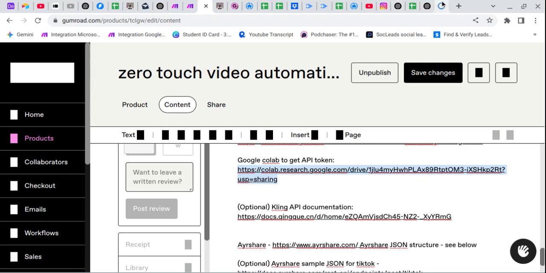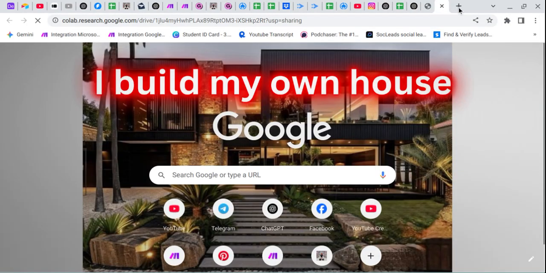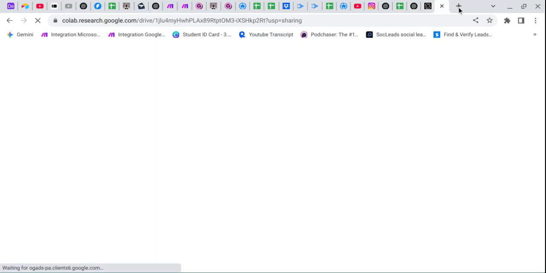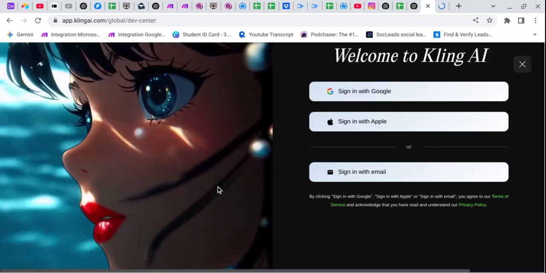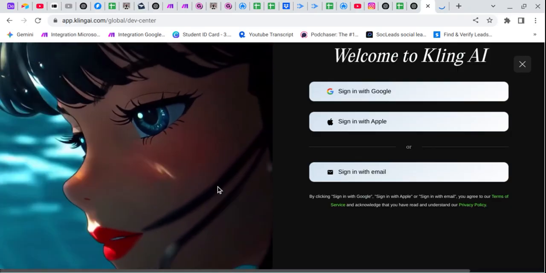Just copy this, go back, paste it, click on enter. So we need to paste our token ID, so it is generating. So we need an API key, Kling AI.